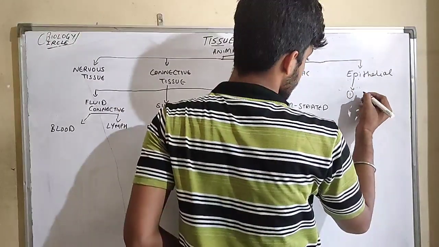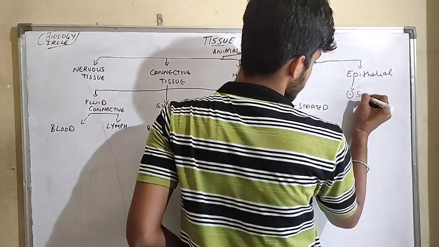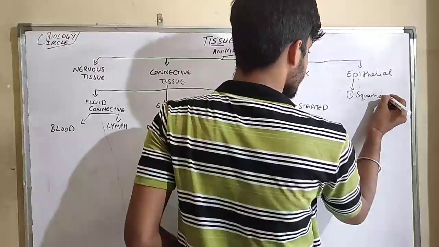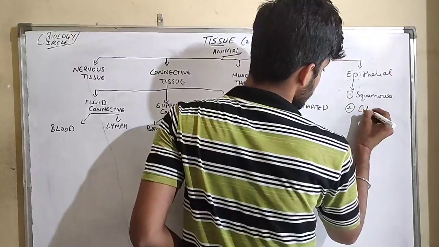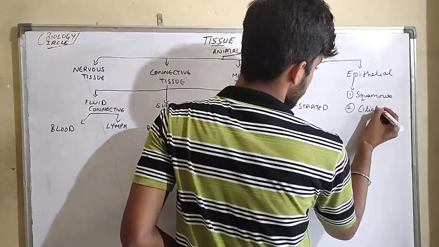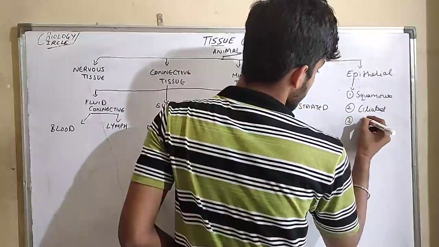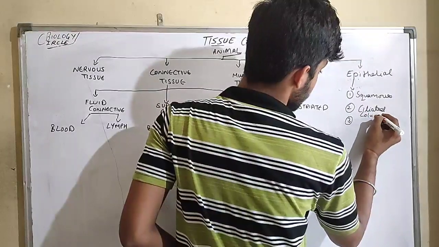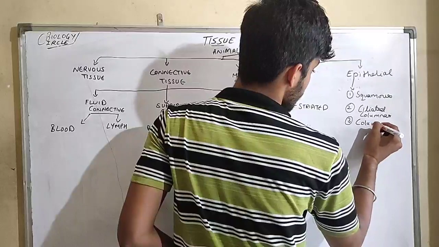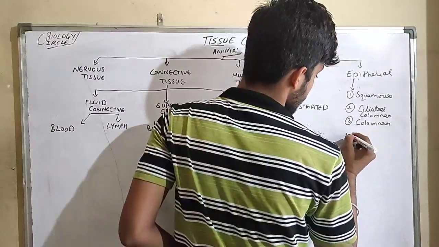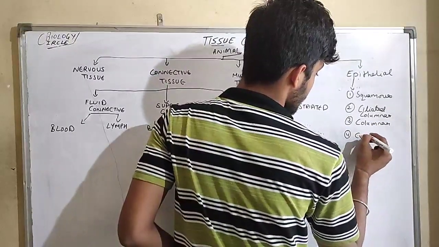First one, squamous, ciliated, columnar. Third one is columnar. Fourth one, cuboidal.